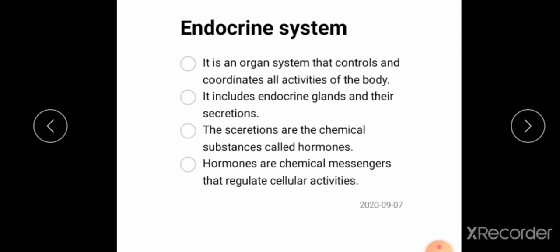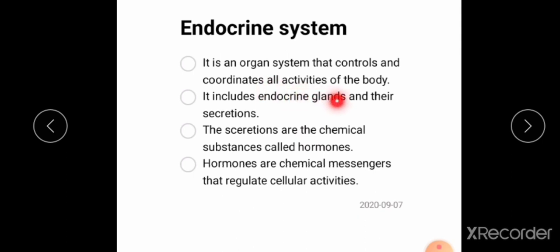So, we studied the endocrine system is an organ system that controls and coordinates all the activities of the body. The main function of the endocrine system is to control and coordinate all the activities of the body, and this endocrine system includes endocrine glands and their secretions. That secretion is called hormones.